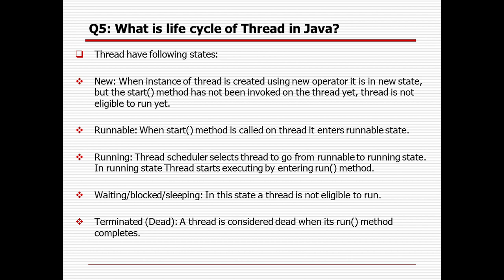Whenever any instance of the thread is created using the new operator, it is in the new state, right? But in case you are not using the start method, it will not be invoked. The thread will not be eligible to run; it will only have new status. Then from new, it will move to runnable status whenever you use the start method. So your thread will enter the runnable state, but it will still not run because the start method will not run the thread immediately.